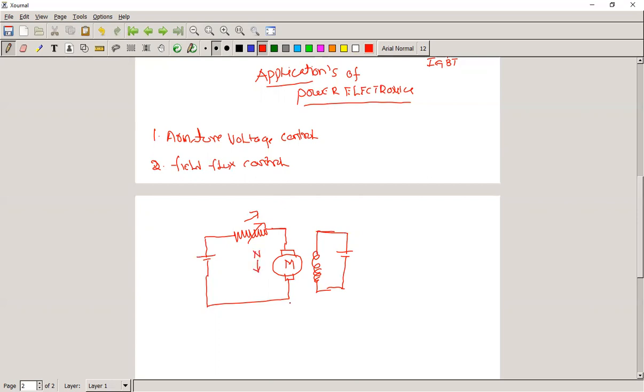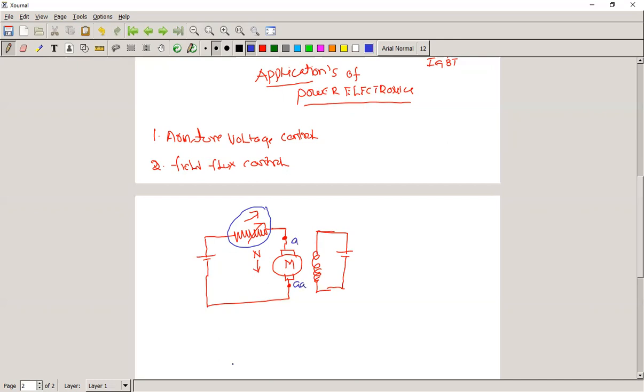Now what physically happens is that the voltage applied to the armature terminal is what we are controlling by means of this variable resistance. What is the function of this variable resistance? It is giving the variable voltage to the armature terminals of a DC motor.